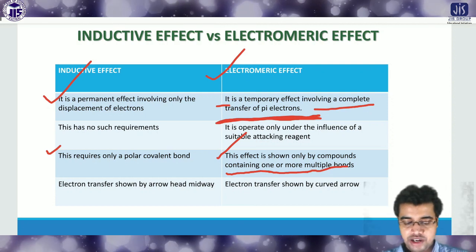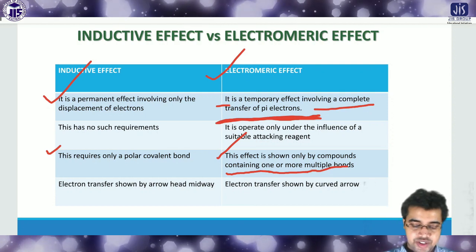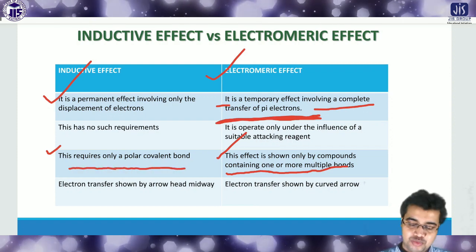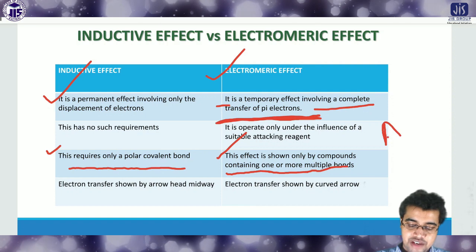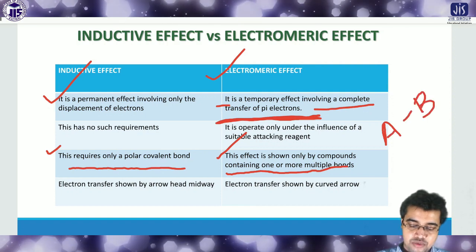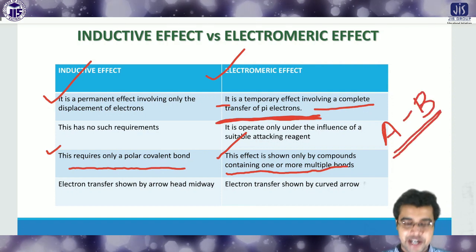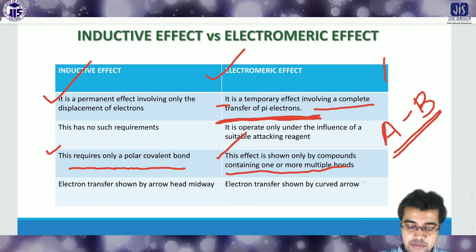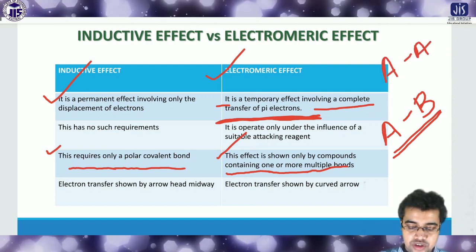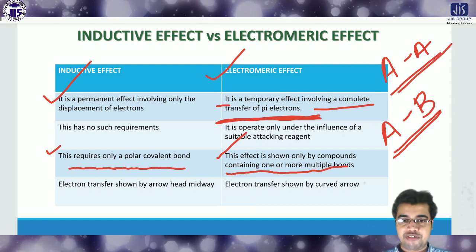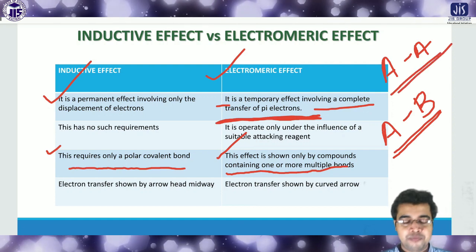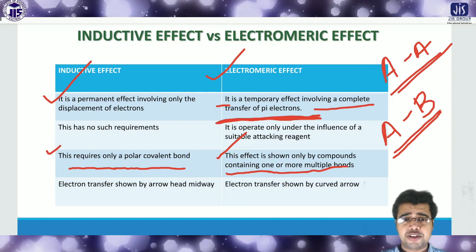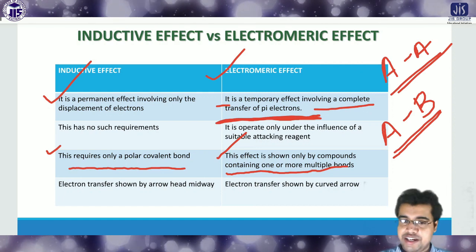So the inductive effect requires only polar covalent bonds. A polar covalent bond means that if between A and B there is some difference of electronegativity, then only it will be polar. If the compound is like AA and both atoms have the same electronegativity, then the bond cannot be polar. So bond polarization is very important for the inductive effect.